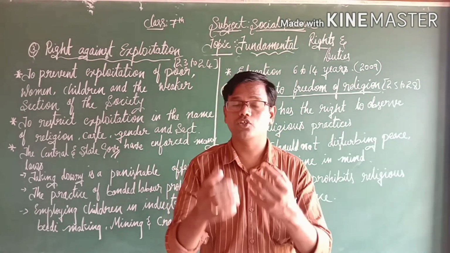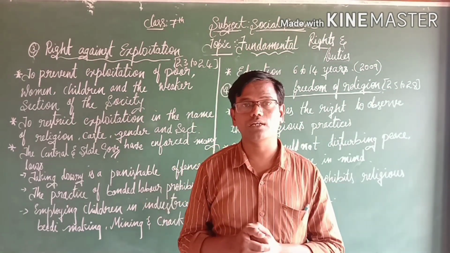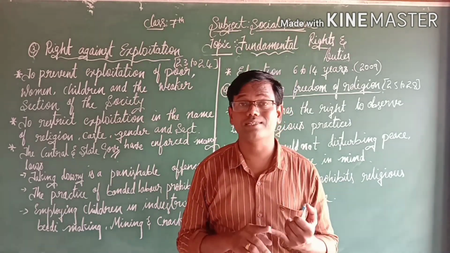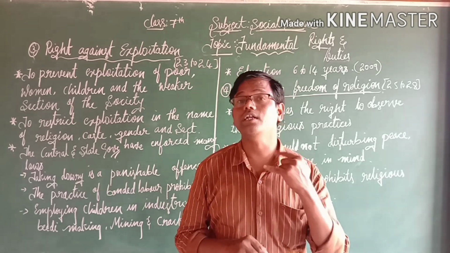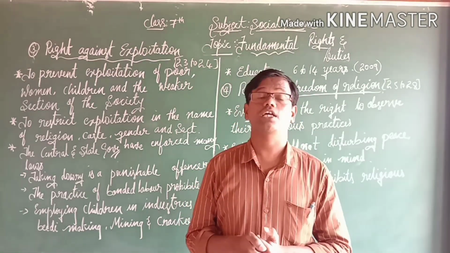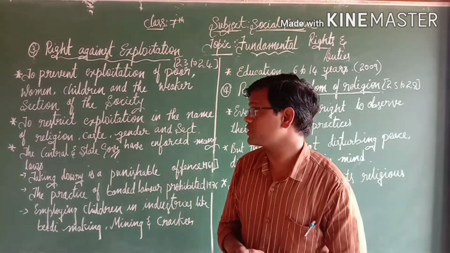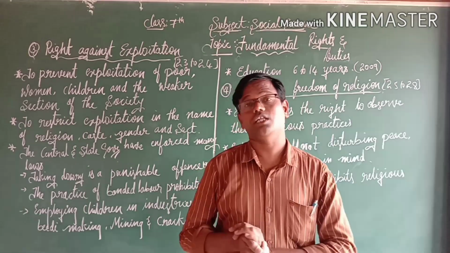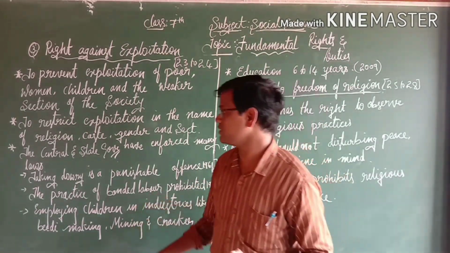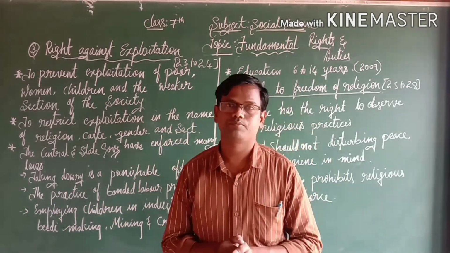It means, as you know, that all are equal before the law, nobody is above the law. Here there is no discrimination on the basis of caste, religion, gender and place of birth. And also our Constitution has enforced many important laws by the government. So which are the important laws enforced by the central government as well as the state government? The first one is that taking dowry is a punishable offence.